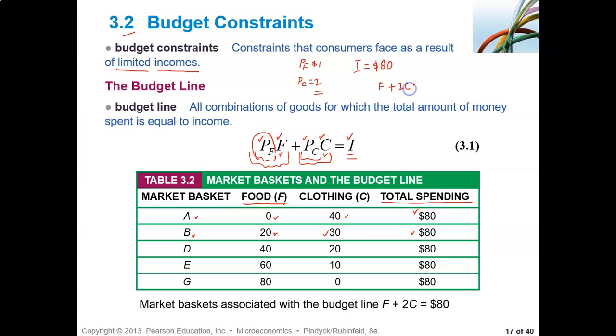So 2C, right? So this expenditure must be equal to the amount of income available, which is 80. This is what they are showing here at the budget line. And you can also see here all these different combinations cost the same amount. These are all the combinations that are available for the same amount of money, given the price of food is $1 and price of clothing is $2 per unit.